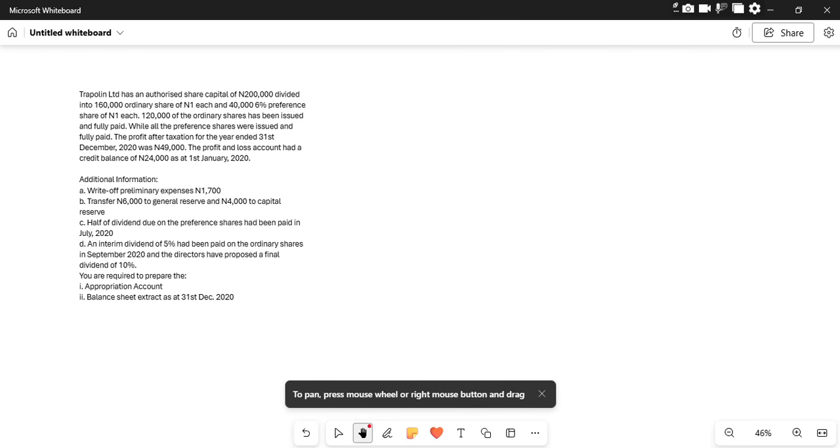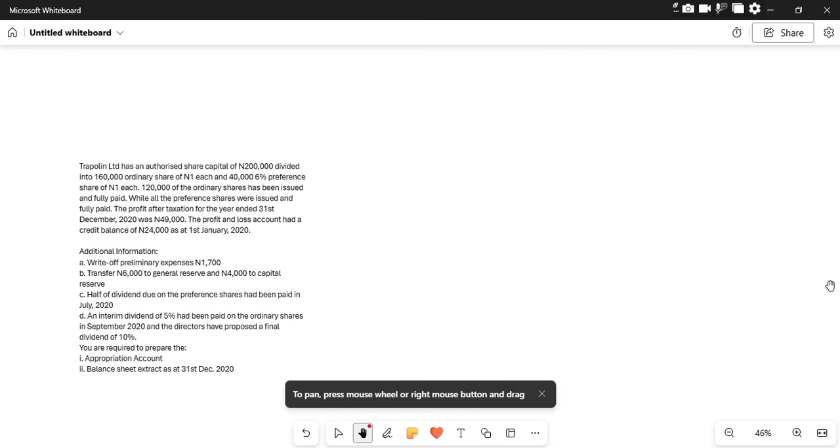So today we are going to continue with our company account, and also we're going to look at the issue of share and the appropriation of the profit made into the various reserves. So we know that when organizations make profit, this profit is shared by those who are the shareholders.